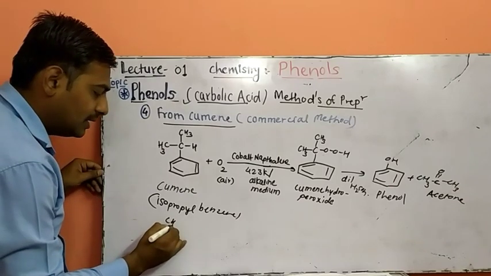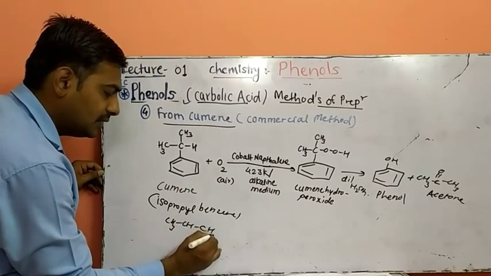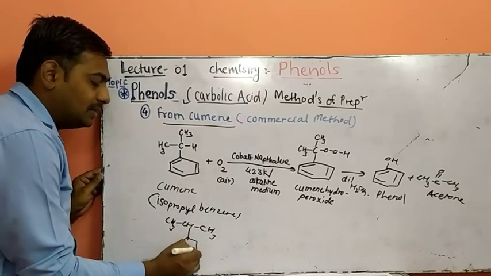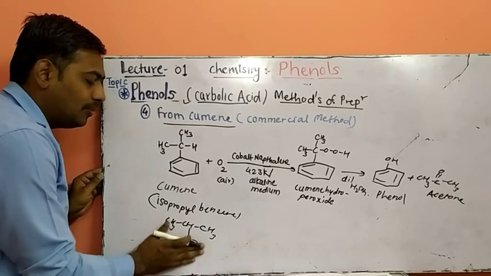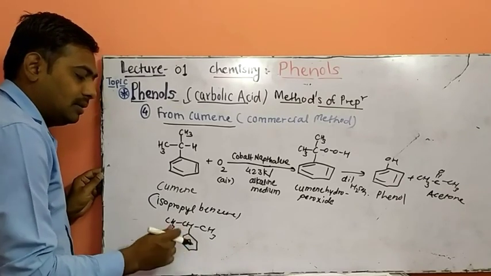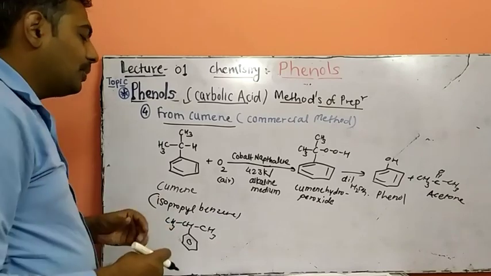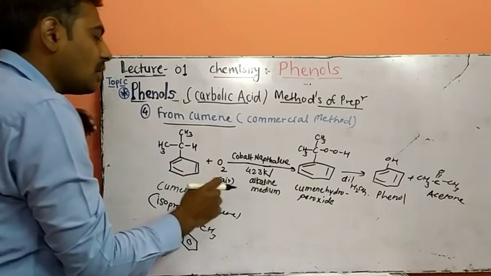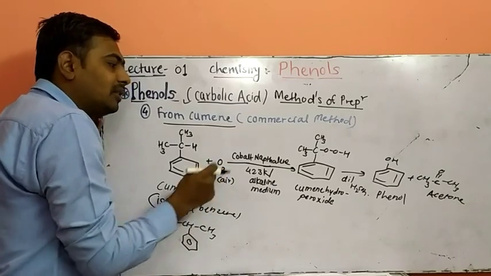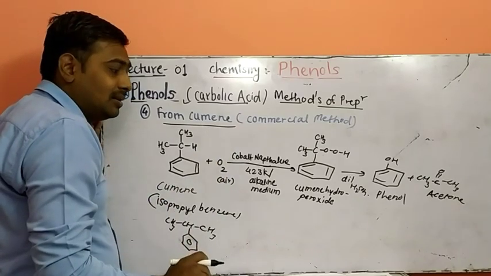Isopropyl means CH3-CH-CH3. So the second position of propane is substituted with a benzene ring, so it is isopropyl benzene, or 2-propyl benzene. When it is reacted with air or oxygen with cobalt naphthenate as a catalyst